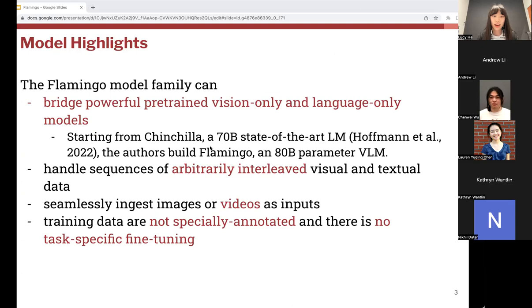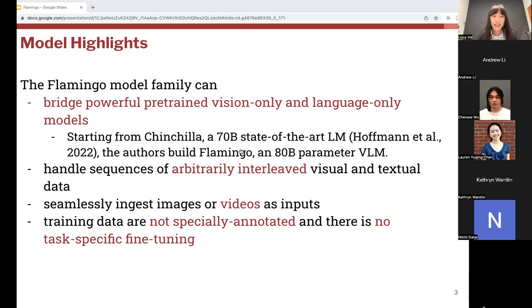And a couple of highlights for the model include that it can bridge powerful pre-trained vision-only and language-only models. This is starting from the Chinchilla language model, which is the 70B state-of-the-art language model. And the authors built Flamingo, which is an 80 billion parameters visual language model.